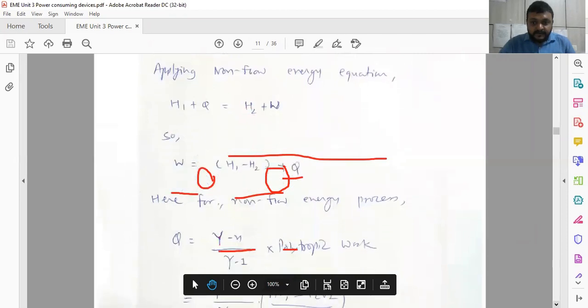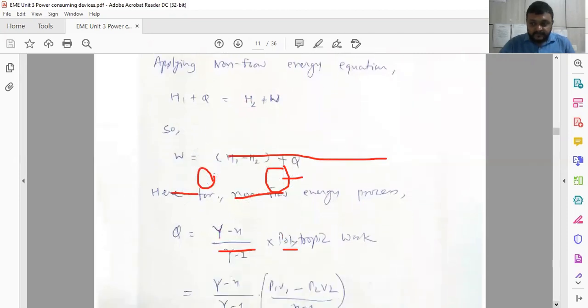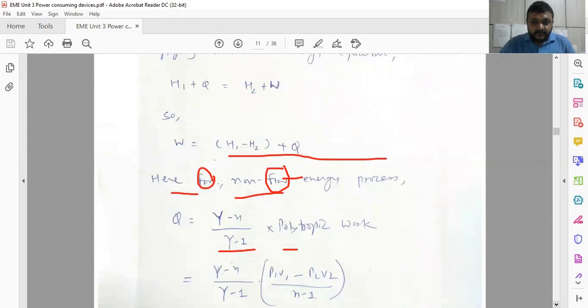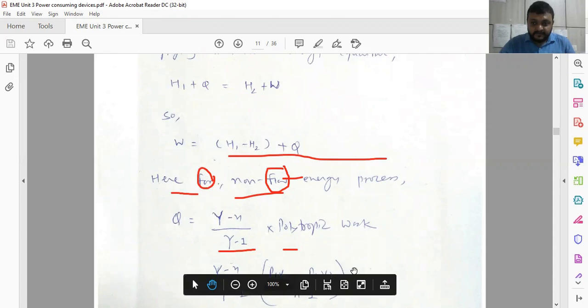For the non-flow energy equation, we already have the equation: Q is equal to (gamma minus n) divided by (gamma minus 1) into polytropic work. And polytropic work is equal to (P1 V1 minus P2 V2) over (n minus 1). So this is about the polytropic work.